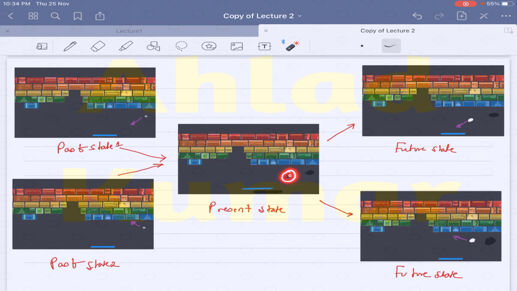So you cannot decide from this state whether the ball will go up or down. It needs the information of the past state to determine whether the ball will go this side or this side. So here the Markov property is actually violated.